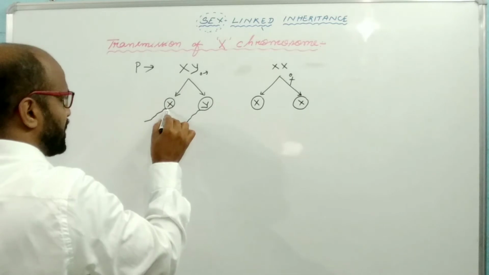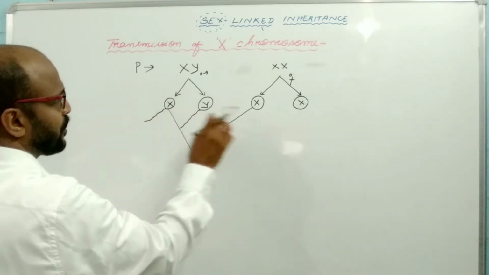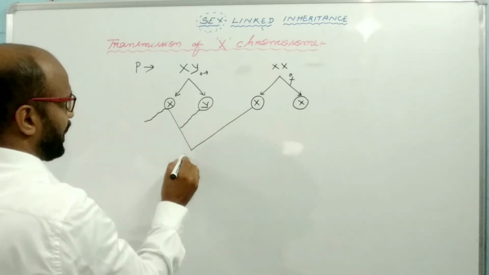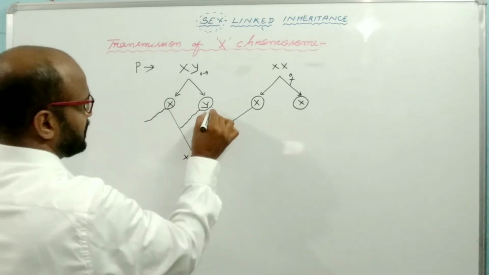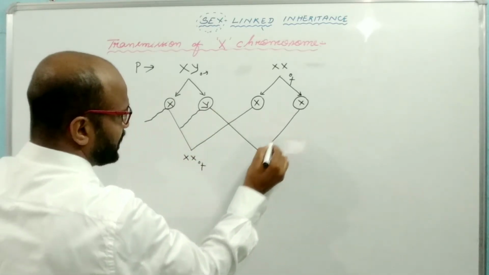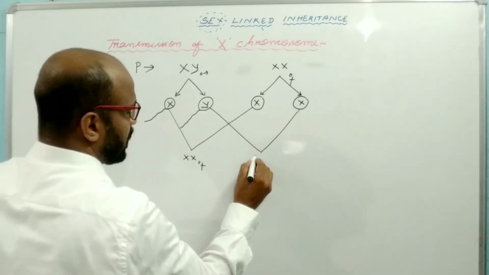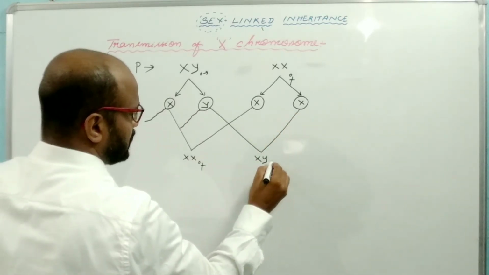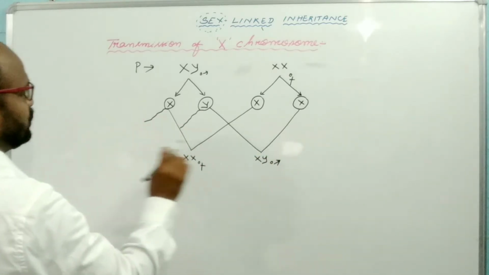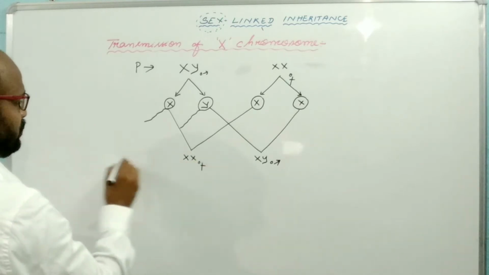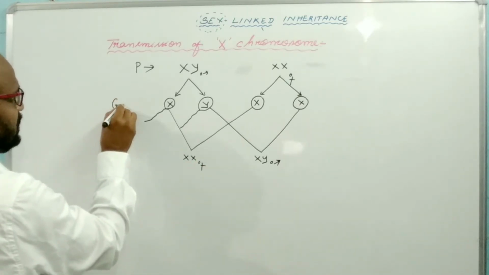If fertilization takes place, what happens? Suppose this sperm fertilizes this ovum, what happens? The individual will be female. If this sperm fertilizes this ovum, what happens? The individual becomes male, or it will produce a male individual. This is the parental generation, and this is the gamete.